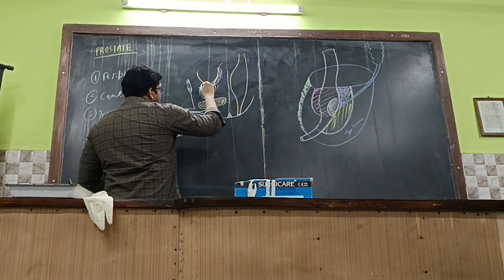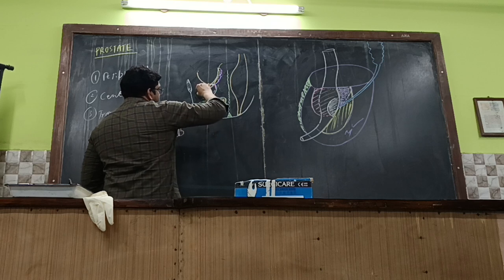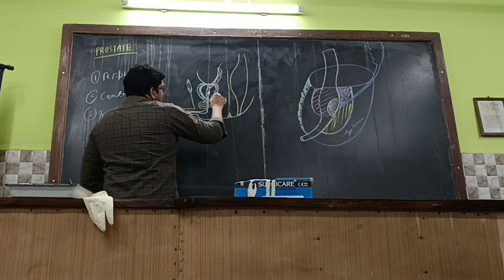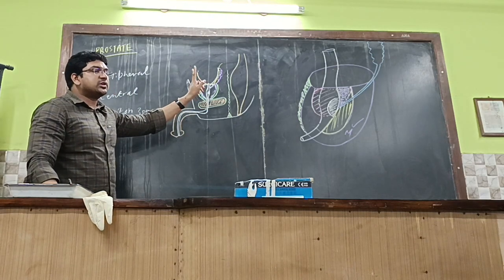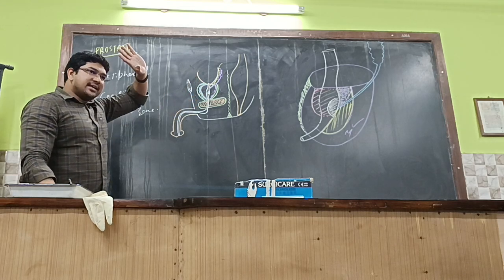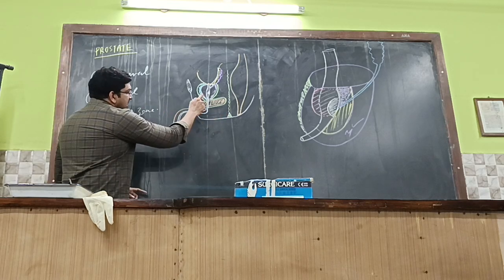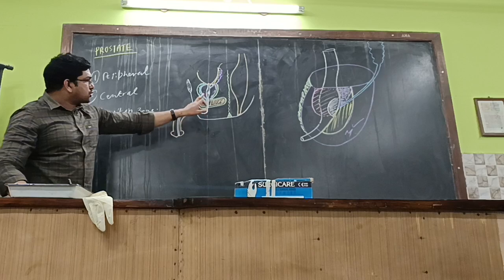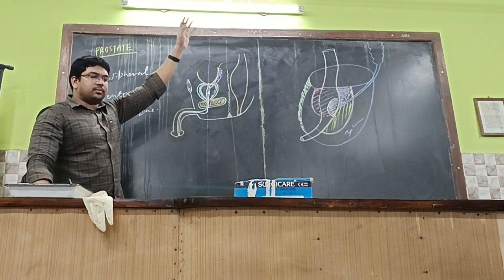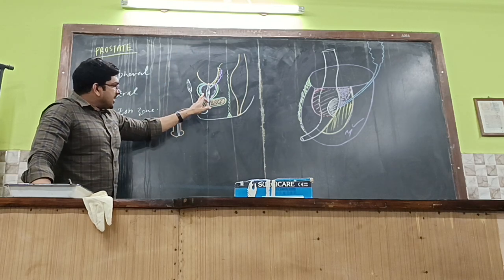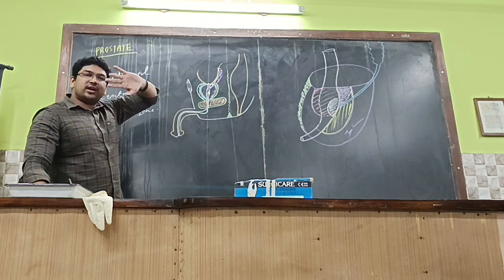What are the two capsules? Exactly. Among these two capsules encircling the prostate, which one is true and which one is false? Always the inner one will be the true capsule and the outer one will be the false capsule. Why? Because the true capsule will be secreted by the stroma or substance of the prostate, or of any other gland if you take, thyroid or parotid or whatever it might be. The true capsule will be lying on the inner aspect, secreted by the stroma, but the outer aspect will be formed by either deep fascia or any other fascia.